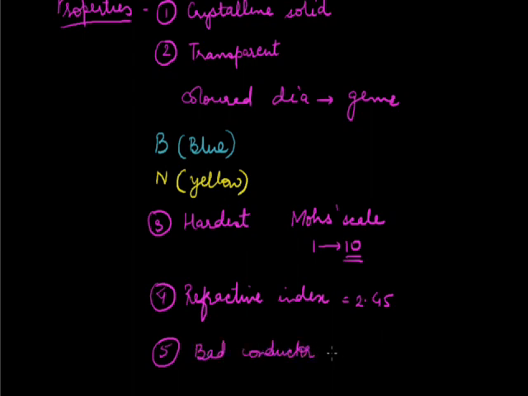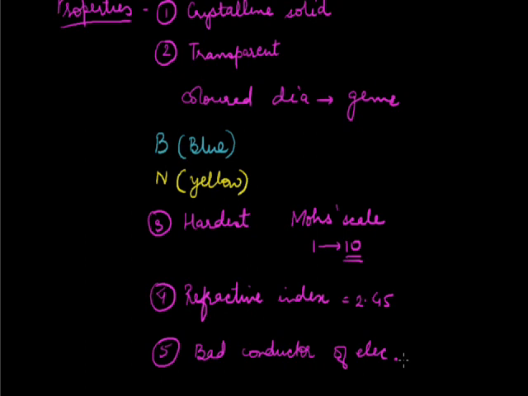And why is it a bad conductor of electricity? Because there are no free electrons in it. I've already mentioned in the structure, all the valencies of carbon are satisfied with other carbon atoms and there are no free electrons in it. That is why it is a bad conductor of electricity. These were the physical properties of diamond.